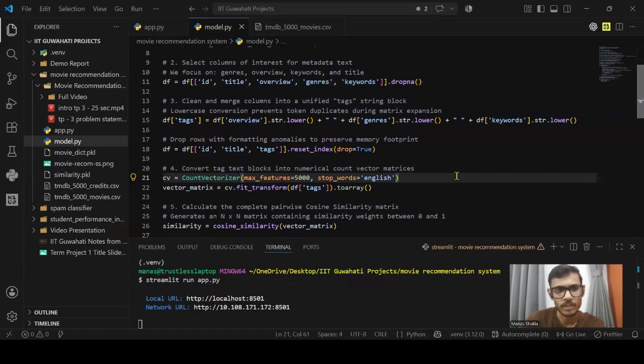Let's move to the code base now. Highlighting this line, our first key decision was feature engineering, specifically creating a unified tags column. Instead of analyzing plot overviews, genres, and keywords in isolation, I converted all text to lowercase and merged them into a single string per movie. This bag of words approach ensures that every descriptive aspect of a film is evaluated as one consolidated textual profile.